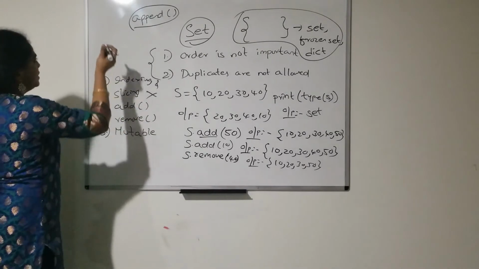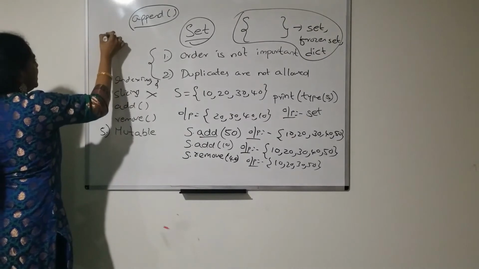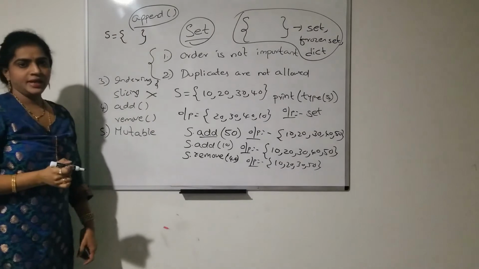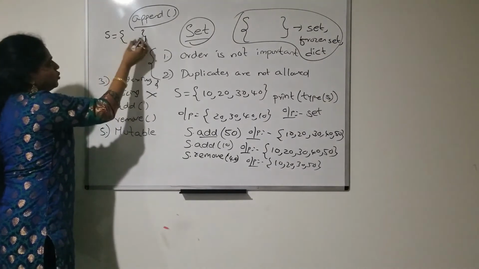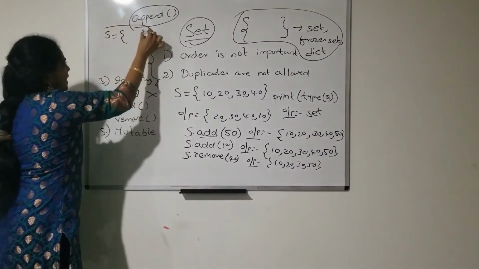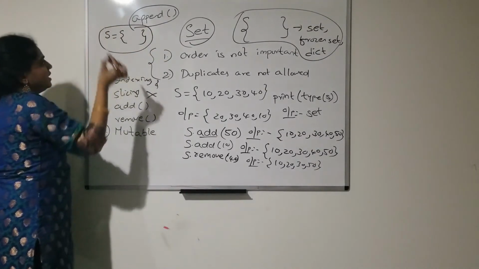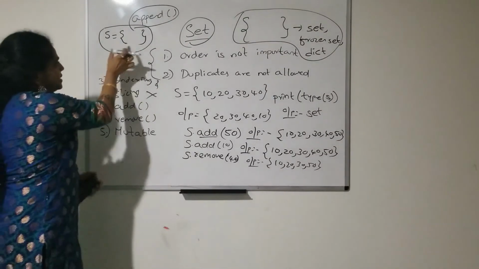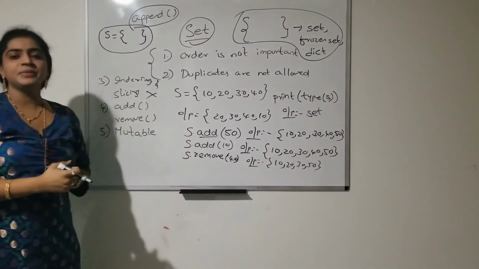Next, for example, I am taking a set S is equal to this, with no elements. If you take it like this, can we call this an empty set? If you take this notation, can I call it an empty set?